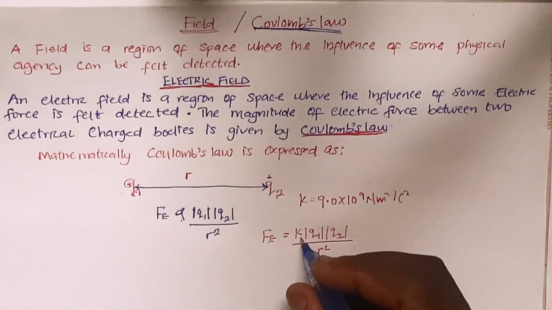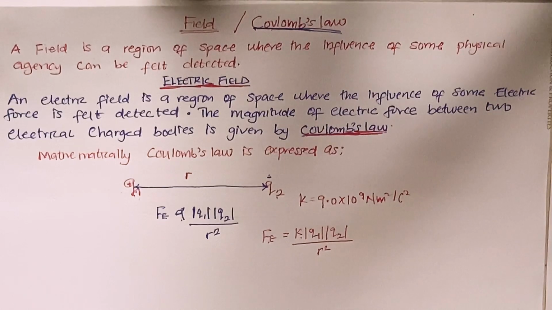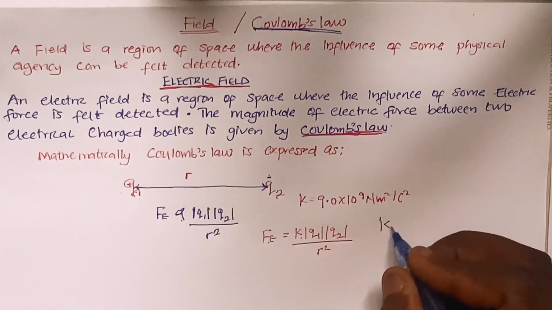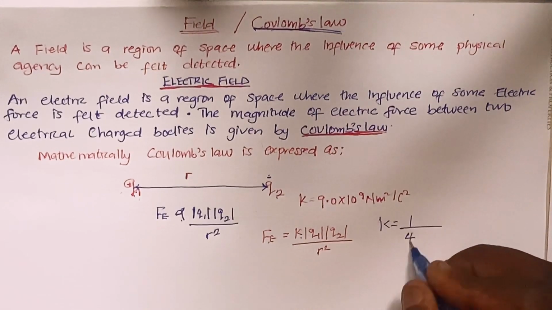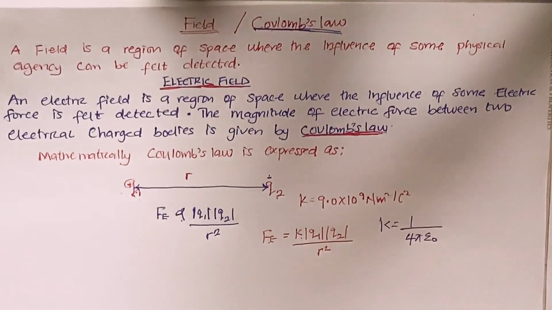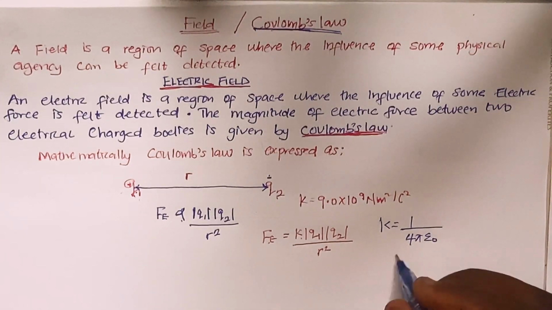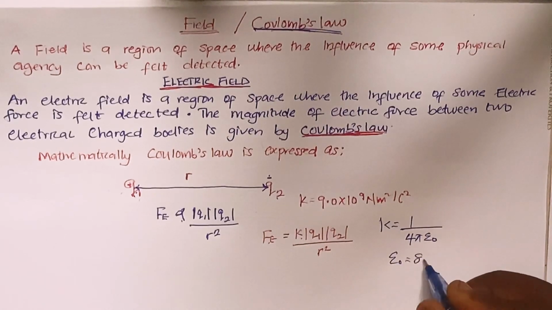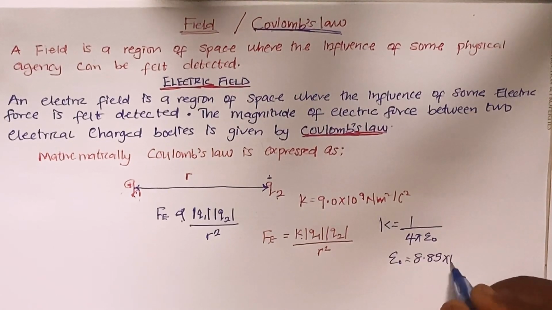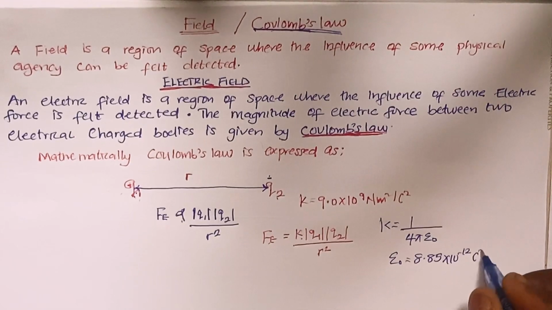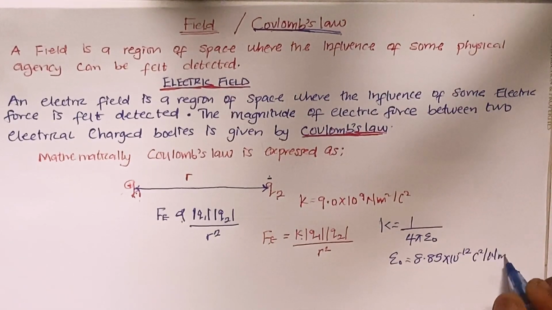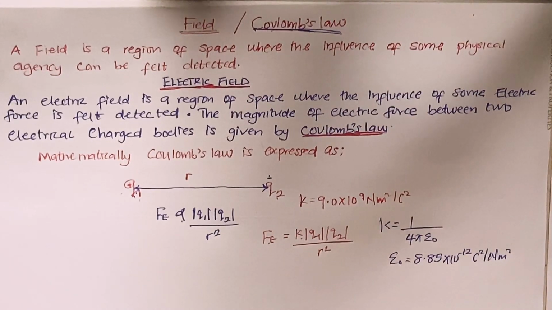Now my K, I can actually express it in another form. I can have K equal to 1 over 4 pi epsilon naught, right? My epsilon naught is the permittivity of free space, and it is given by epsilon naught equals 8.85 times 10 to the power minus 12 Coulomb squared per Newton meter squared. That's just the permittivity of free space.